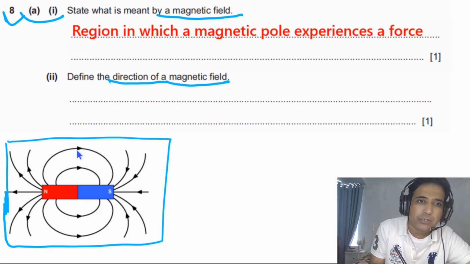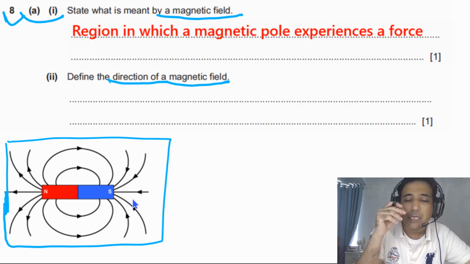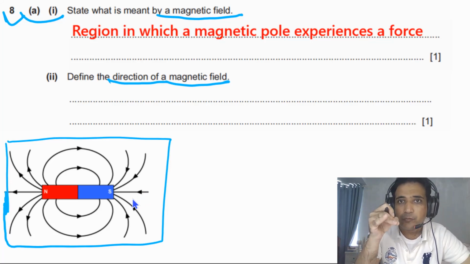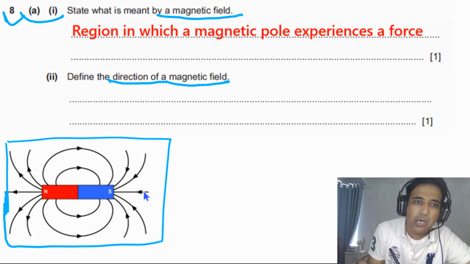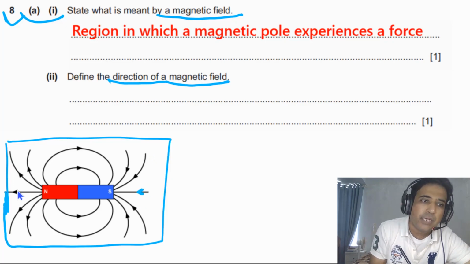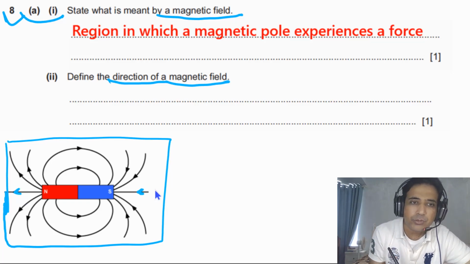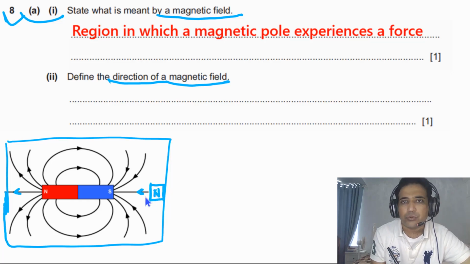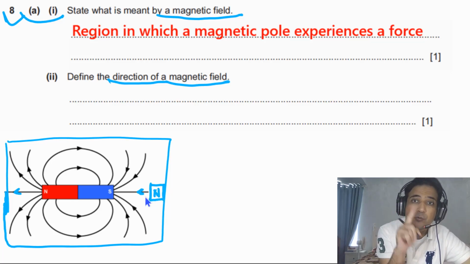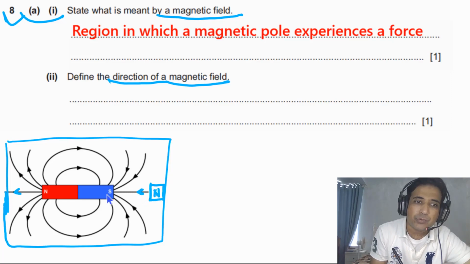You can see in this case we have these lines. These lines are representing magnetic field lines. The question is how we draw these arrows, for example this arrow to the left, and how we have drawn this arrow also to the left. Imagine that if we place a single north pole here, what is the direction of the magnetic force on this one? This will be toward the south pole, meaning in the direction of this arrow.